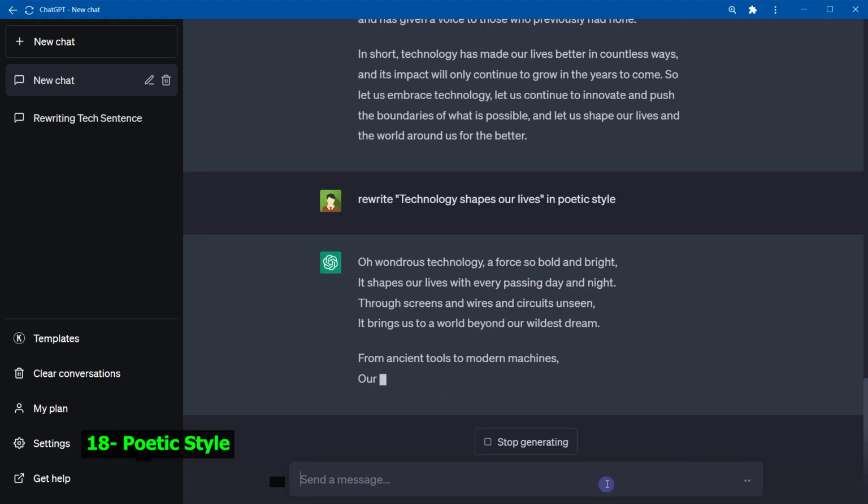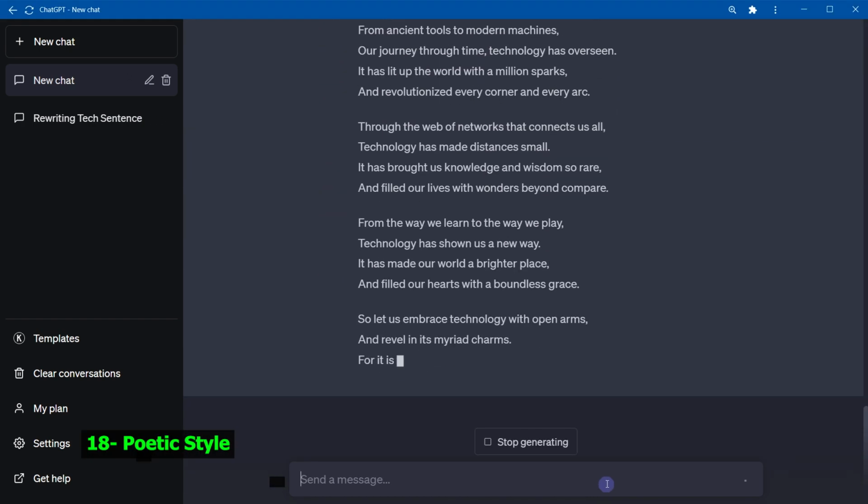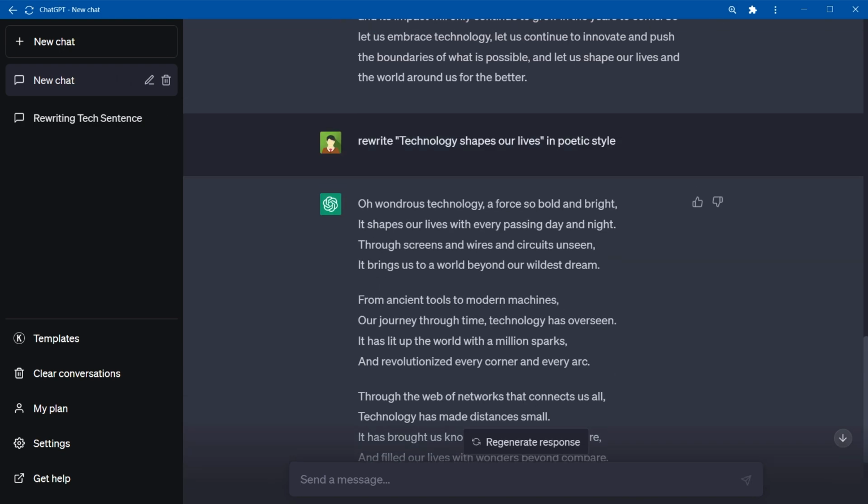Poetic style. Poetic style is characterized by rhythm, imagery, and figurative language. This style aims to evoke emotions and create beauty. It is used primarily in poetry but also in prose and song lyrics.